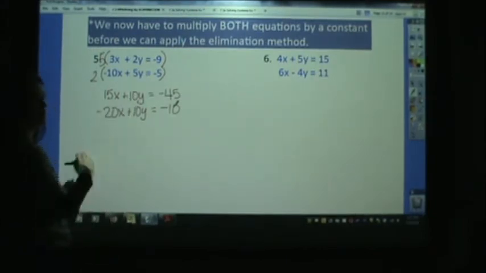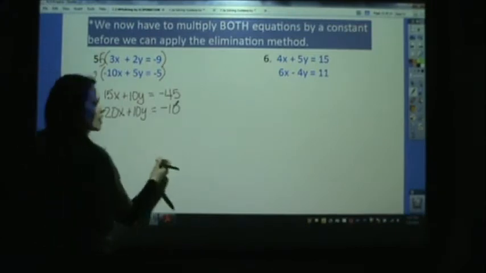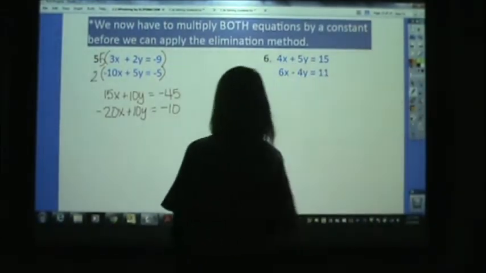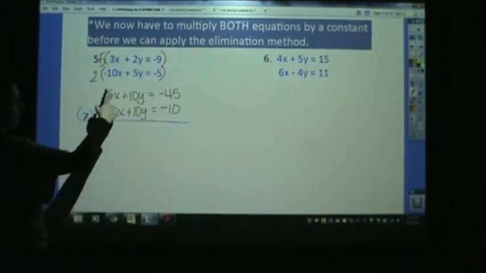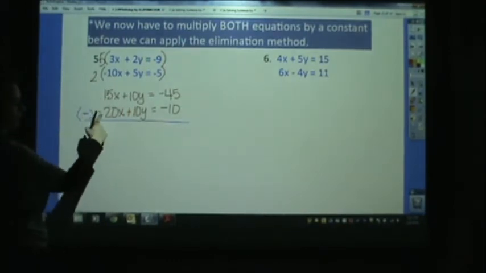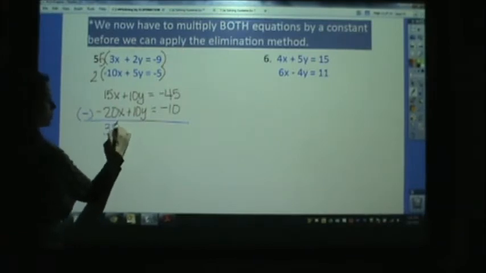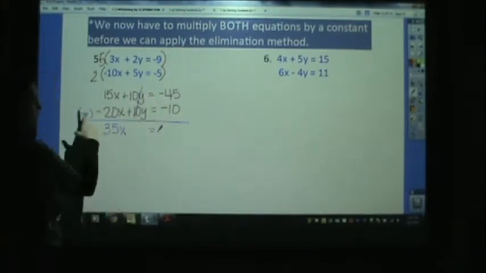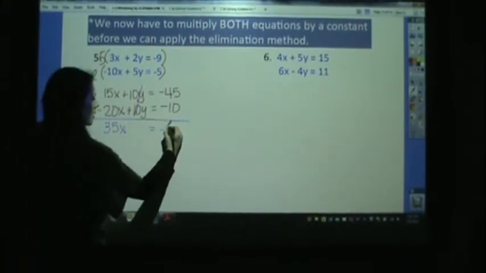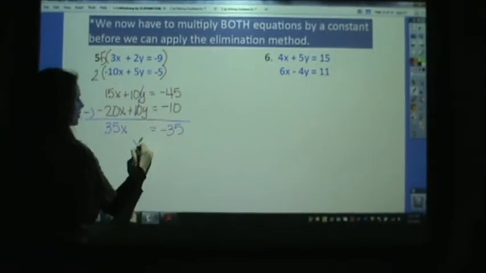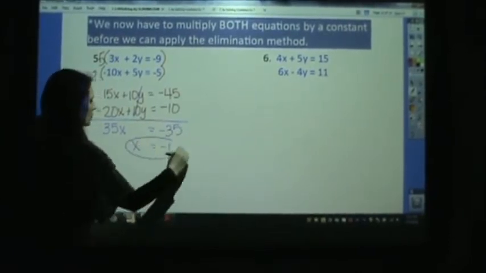Do you want to do 10 plus 10? No. We want to do 10 minus 10. We're going to subtract. Remember, 15 minus negative 20, add the opposite. That will become 35x, eliminate, equals negative 45 minus negative 10, which is going to become negative 35. So x equals negative 1.